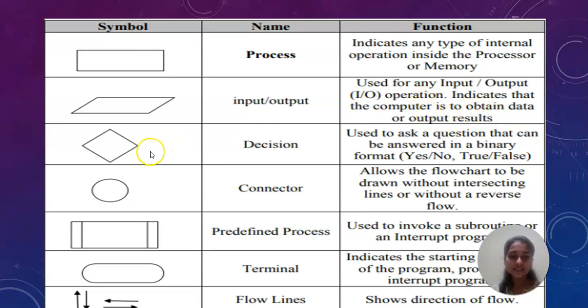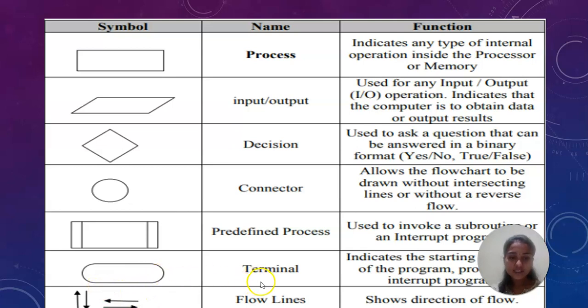This symbol we call decision. We use decision to ask a question that can be answered in binary format: yes or no, or true or false. This symbol we call connector. We use it to allow the flowchart to be drawn without intersecting lines or without reversing the flow. This symbol we call predefined process. We use it to invoke a subroutine or interrupt programs.